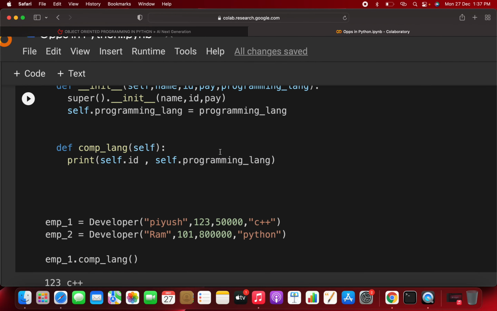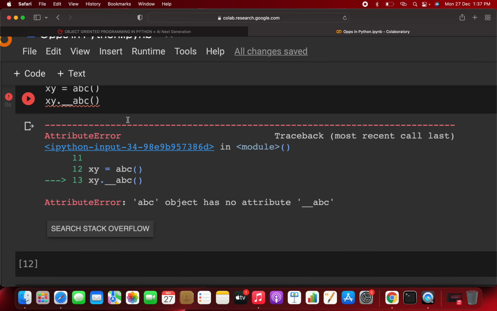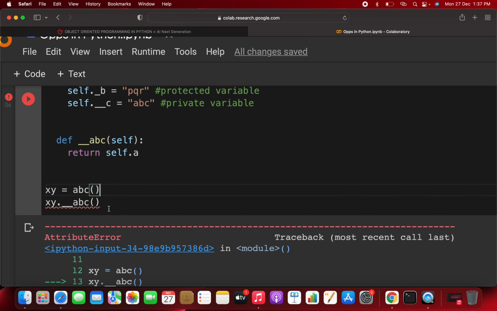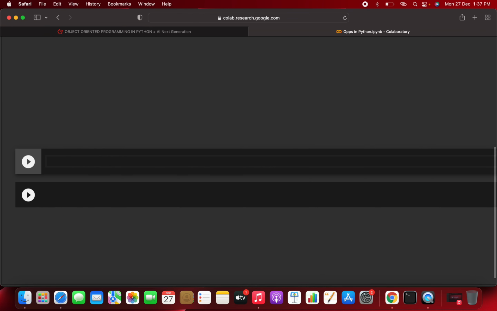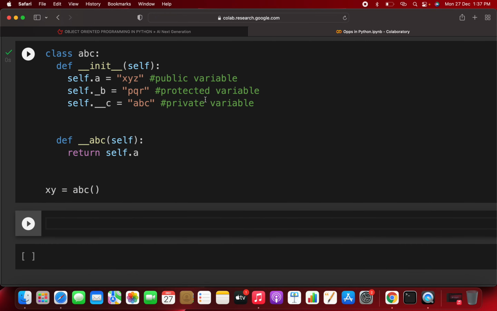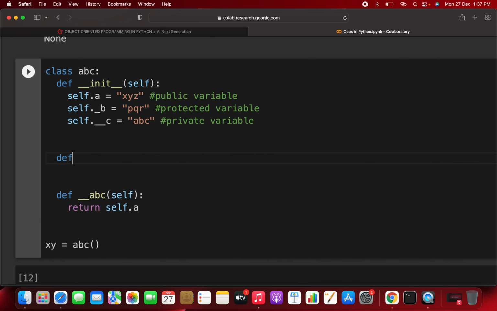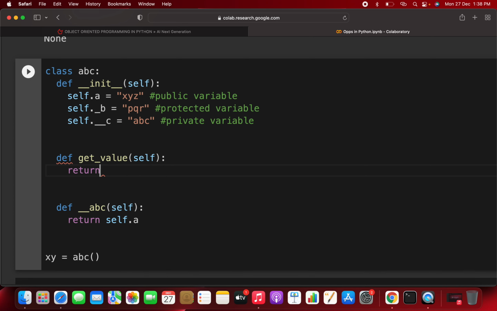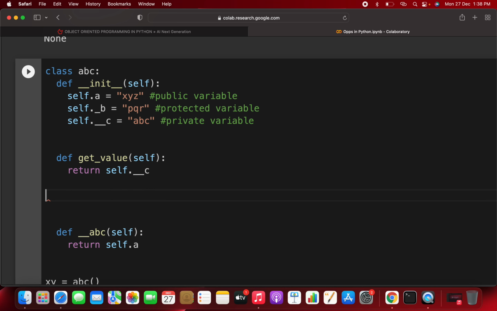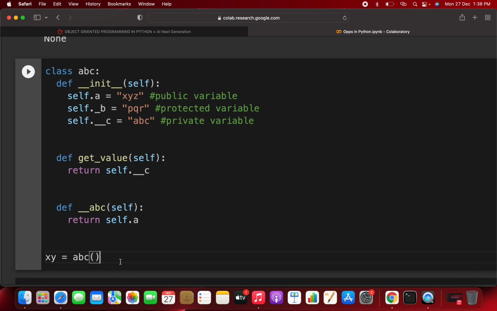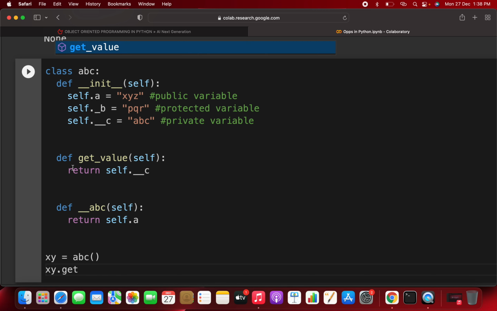Let's jump to the coding. Just remove this xy for now and run. Now it will not give you any error. Now you want to make a getter. First, to see what c contains, you write a getter method, get value, taking self, and return self.__c. Clear? Now if you run xy.get_value, you will be able to access the c value, because you have written one method inside the class.